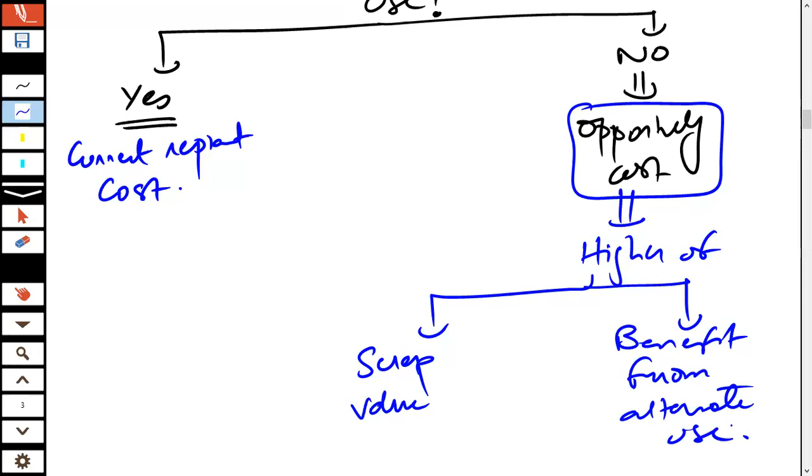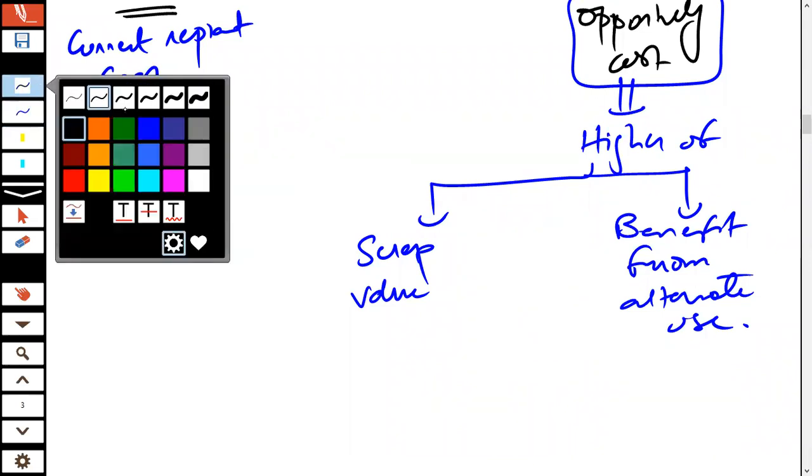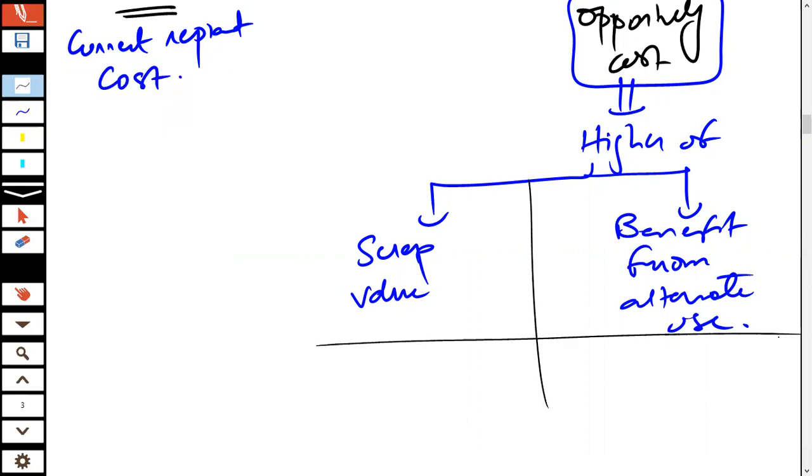Okay, now let's just see. What do we mean by this scrap value, or what do we mean by this benefit from alternate use? Let's try to understand. If we talk about the scrap value, the scrap value is your disposal value. That is, if we are going to be disposing of this specific material right now, what is the price that we would get?